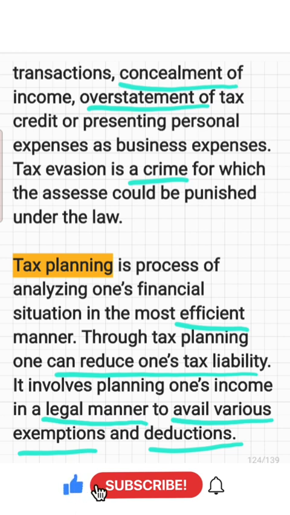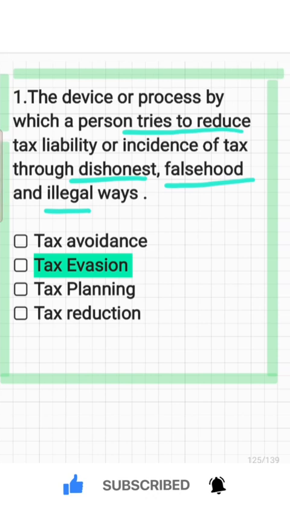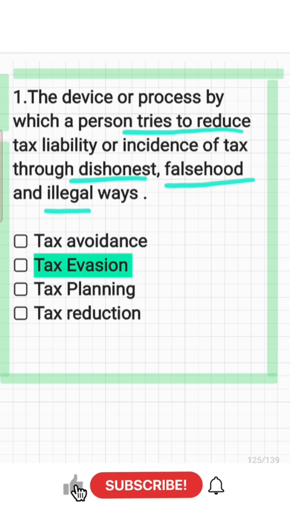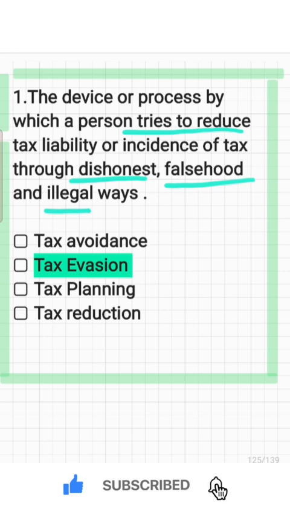Here they have asked about the device or process by which a person tries to reduce tax liability through dishonest, falsehood, illegal ways. Completely illegal is tax evasion. So here the answer is tax evasion.